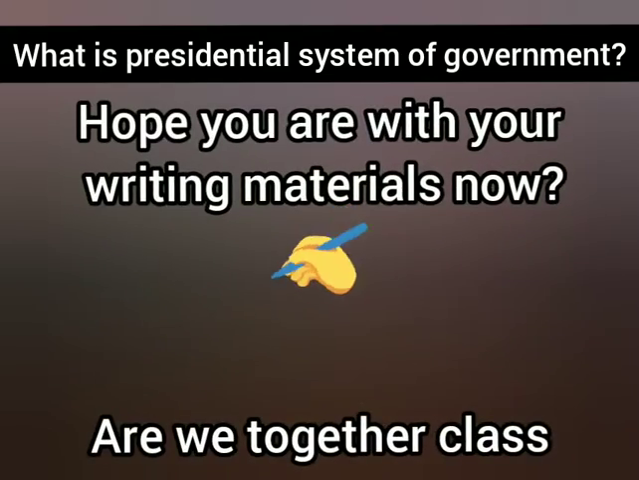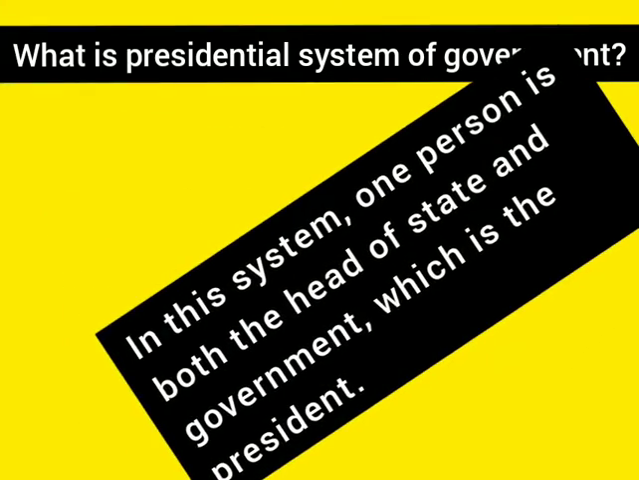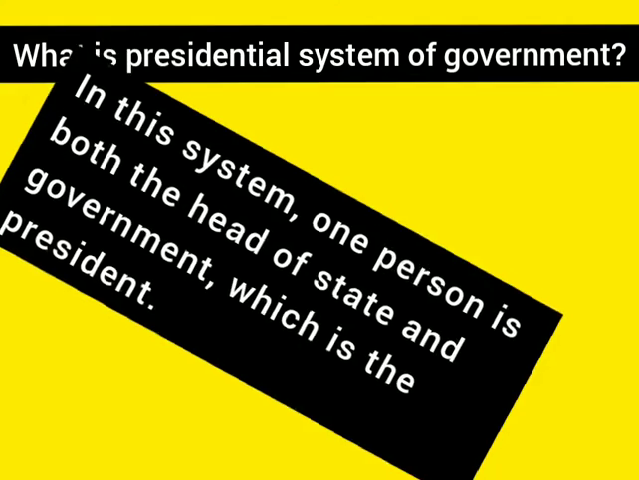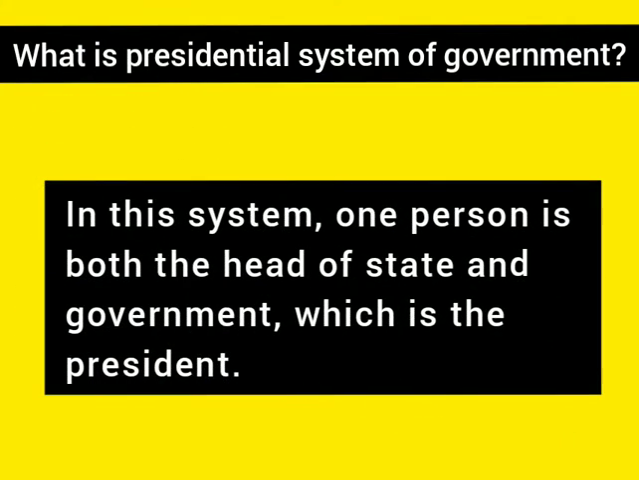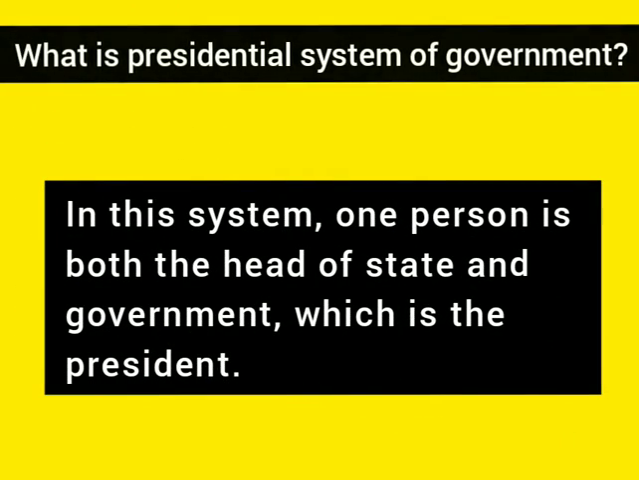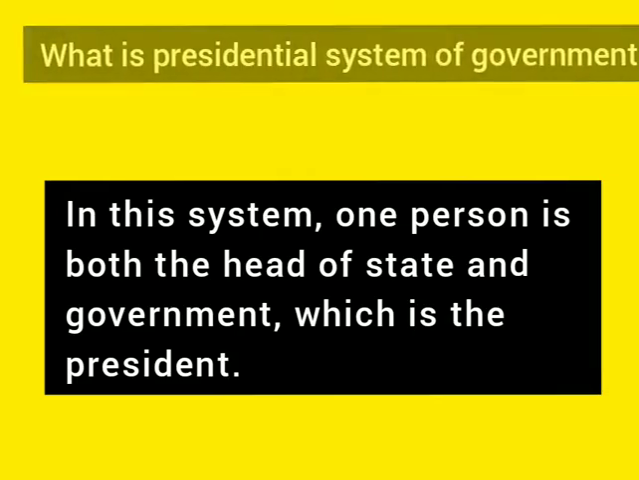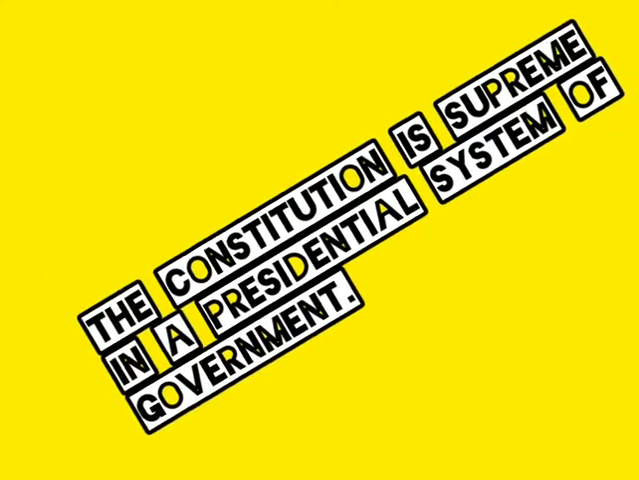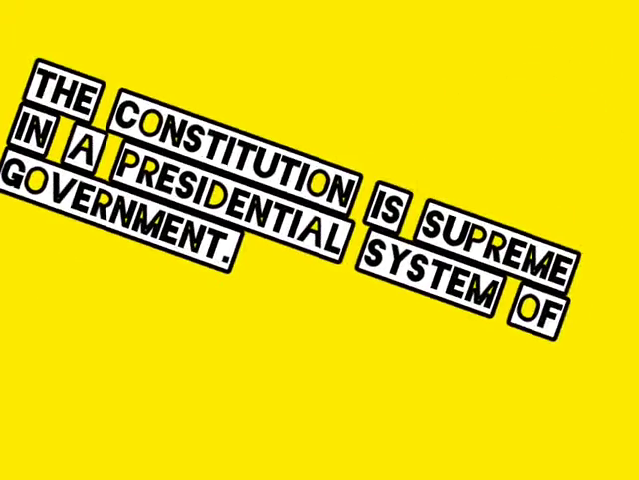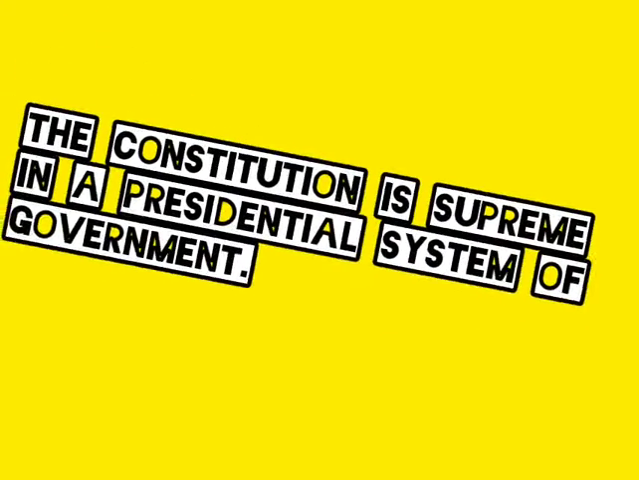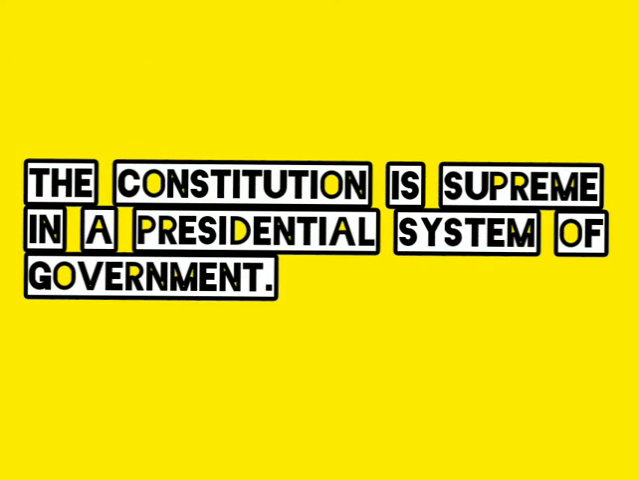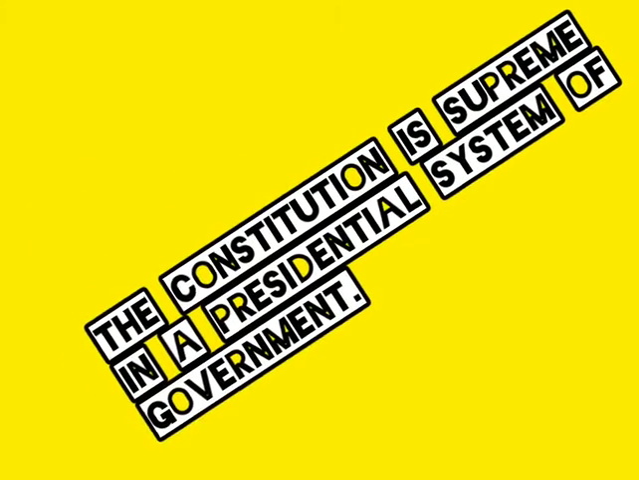Are we together, class? Now, in this system, one person is the head of state, and that same person is what? The head of government, which is the president. The constitution of a presidential system of government is supreme and has succeeded in depositing the offices of the head of state and government in the executive president.